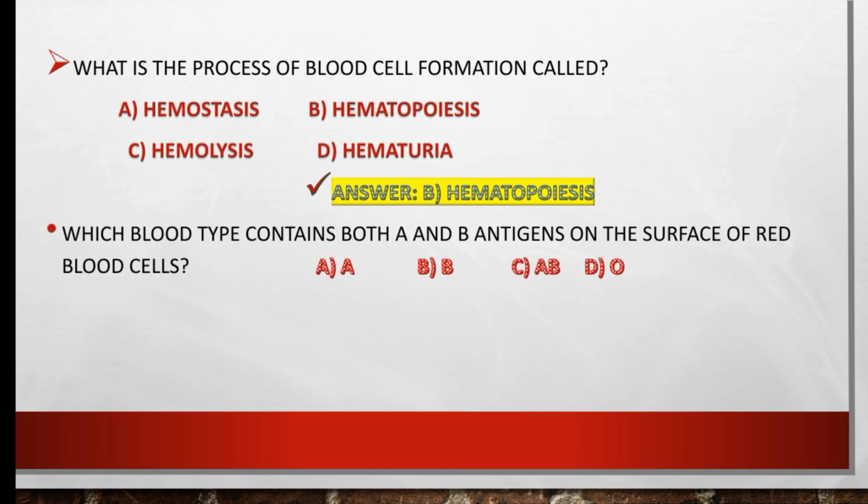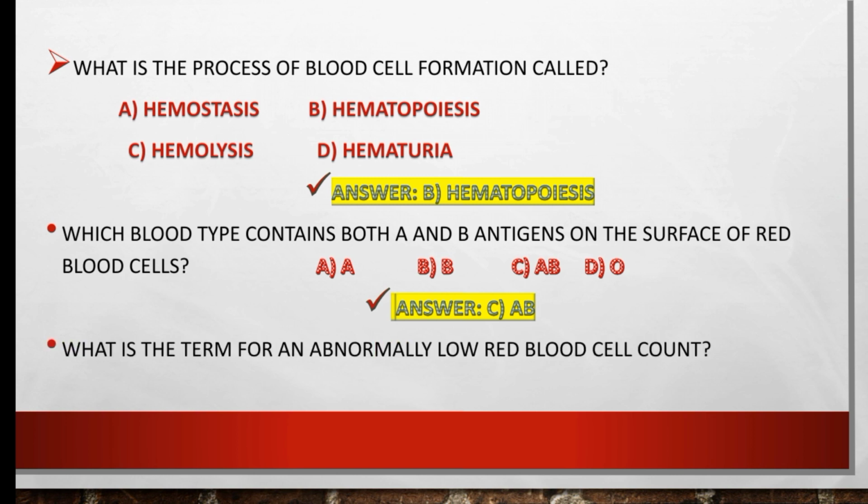Which blood type contains both A and B antigens on the surface of red blood cell? A, B, AB, or O? So the right option is C. AB has both antigen A and B on the surface of red blood cell.